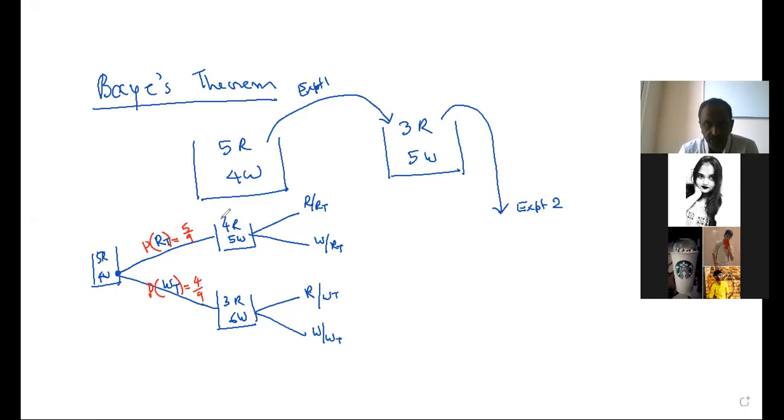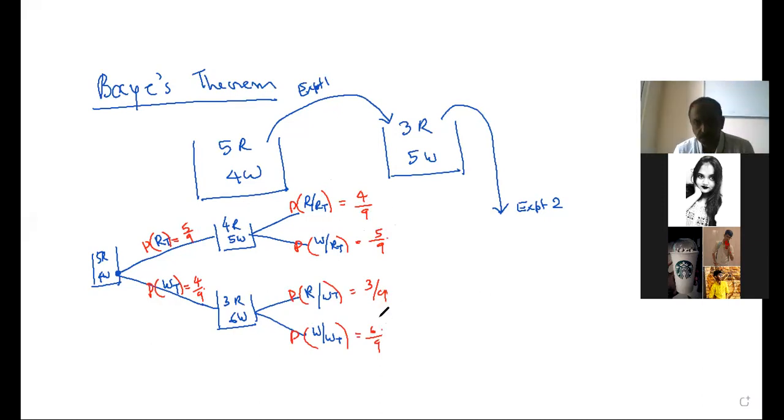After a red is transferred, the chance of getting red again will be 4 by 9, and the chance of getting white is 5 by 9. After a white is transferred, the chance of getting red is 3 by 9, and white is 6 by 9. You will notice that the sum of each pair is 1.